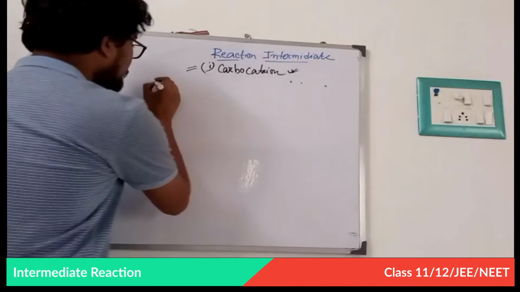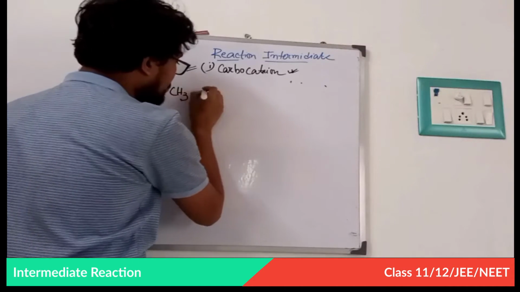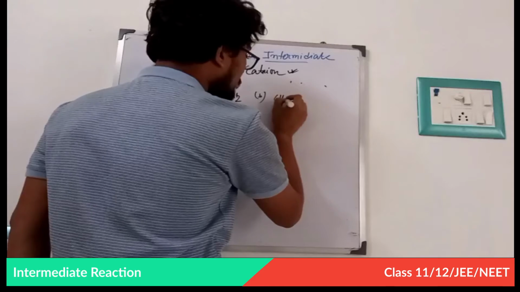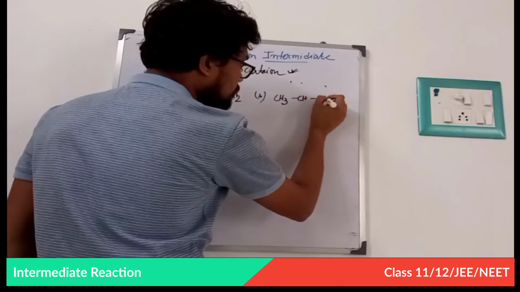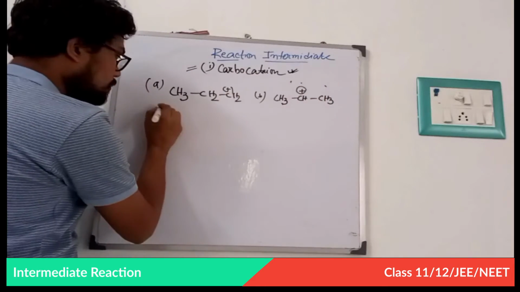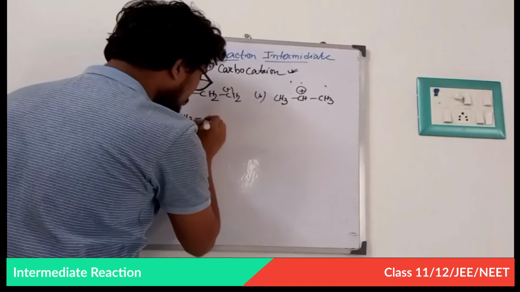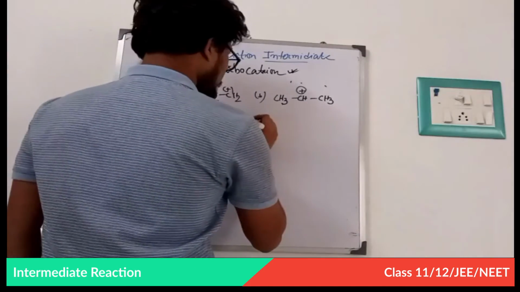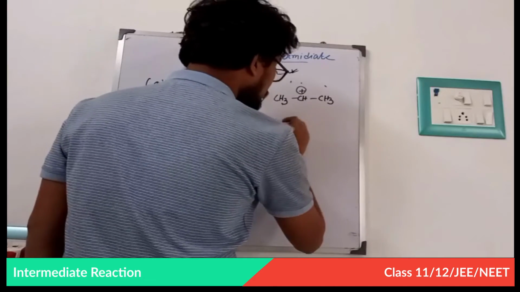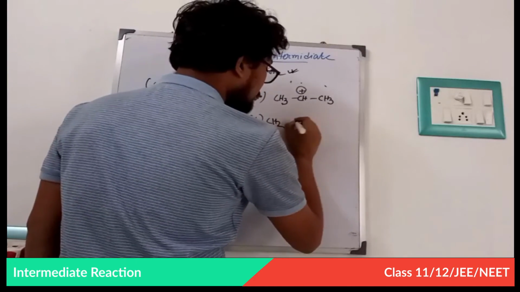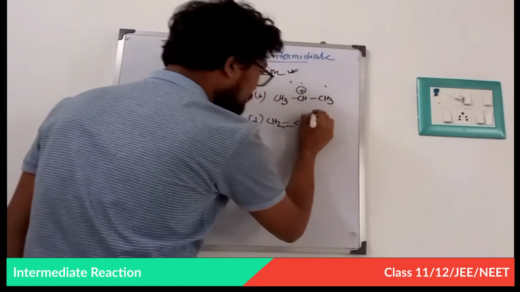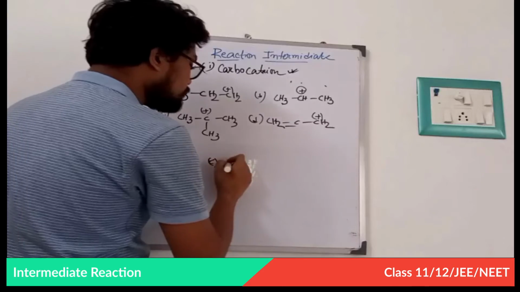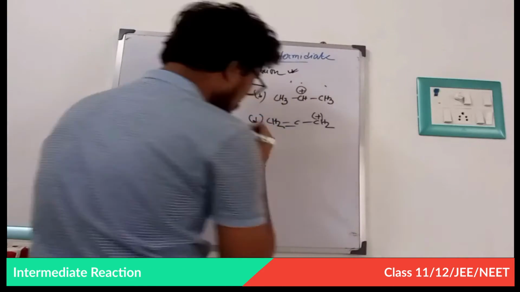First, I will discuss the stability of these 5 carbocations. Listen very carefully. A is CH3CH2+, B is CH3CH+CH3, C is CH3C+(CH3)CH3, D is CH2=CH-CH2+, and lastly E is CH2=CH+.